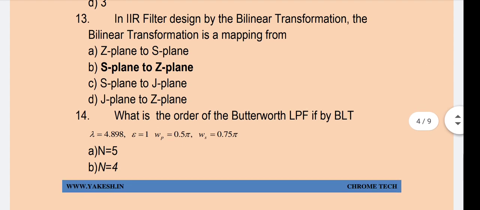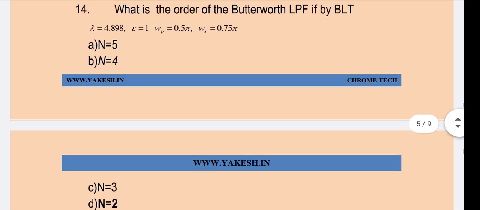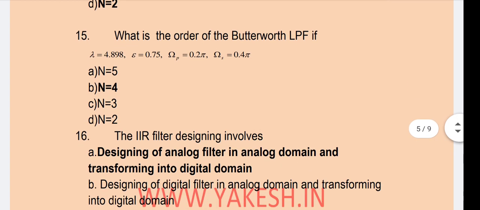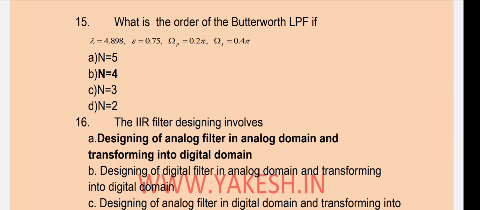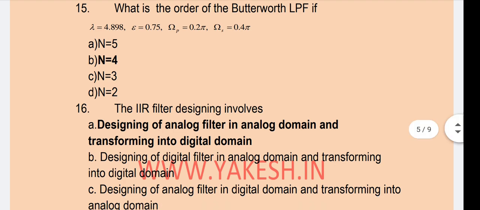In IIR filter designed by the bilinear transformation, the bilinear transformation is mapping from S plane to Z plane. What is the order of Butterworth LPF? Option D is the correct answer, n equal to 2. What is the order of Butterworth LPF? Option B is the correct answer, n equal to 2.